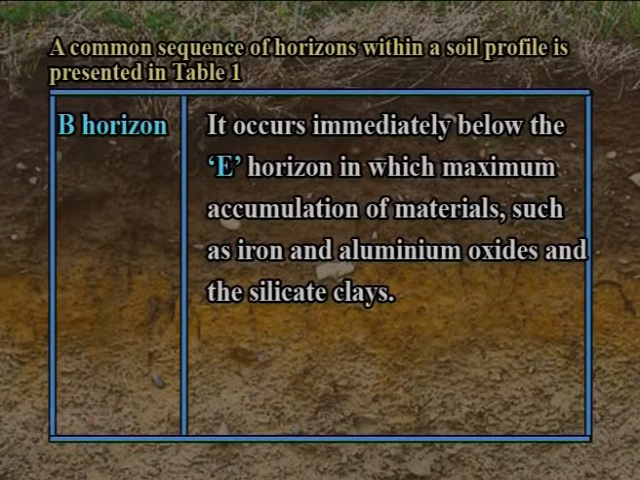B horizon. It occurs immediately below the E horizon, in which maximum accumulation of materials such as iron and aluminum oxides and the silicate clays takes place.